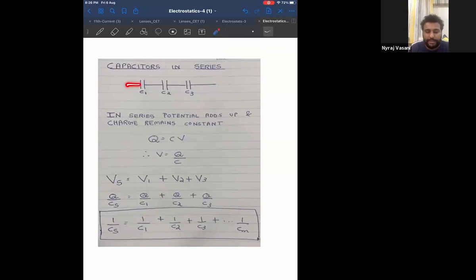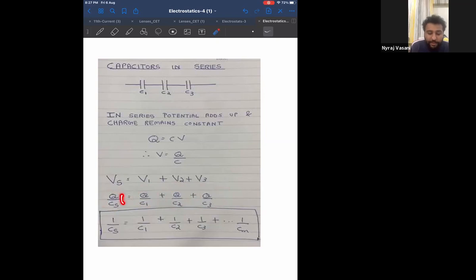Now, let us consider 3 capacitors connected in series, and the capacitors are C1, C2, C3. I know in series, the potential adds up, but the charge remains constant. Therefore, when I connect in series, the total potential will add up: V1 plus V2 plus V3. Now, what is the formula for Vs? From the main formula for capacitance, Q is equal to CV, can I say V is equal to Q by C? Therefore, Vs will be Q by Cs is equal to Q by C1 plus Q by C2 plus Q by C3 plus dot dot dot.